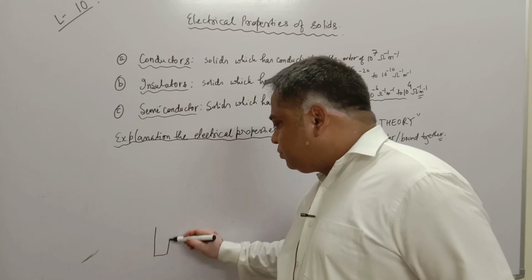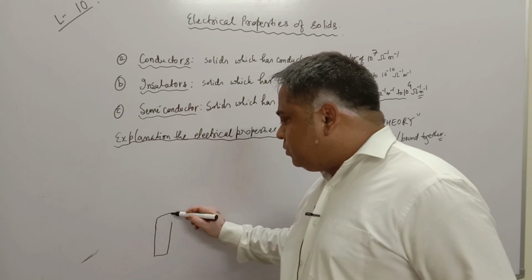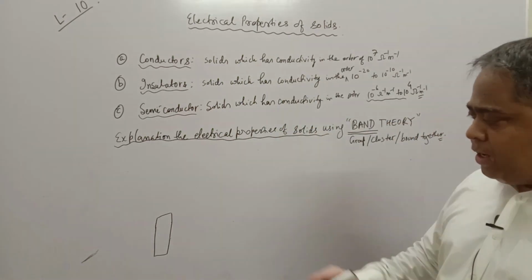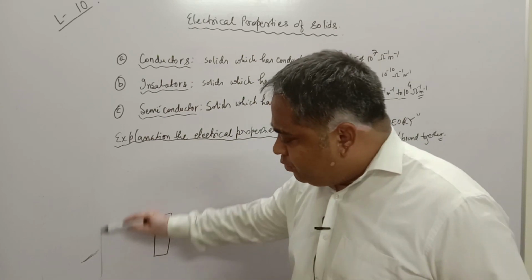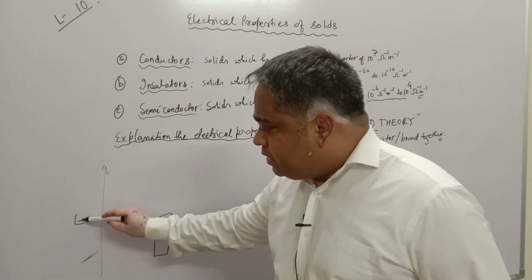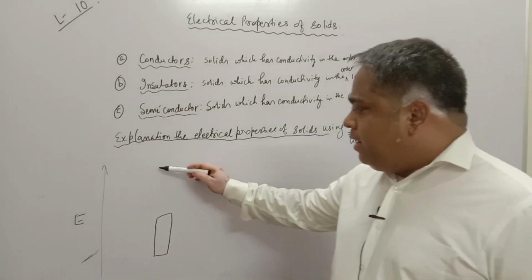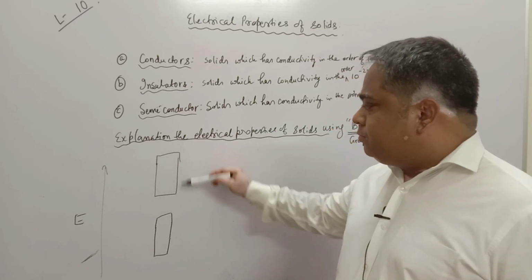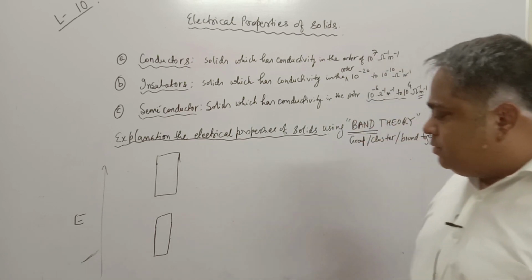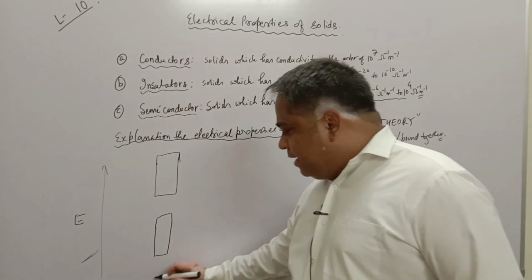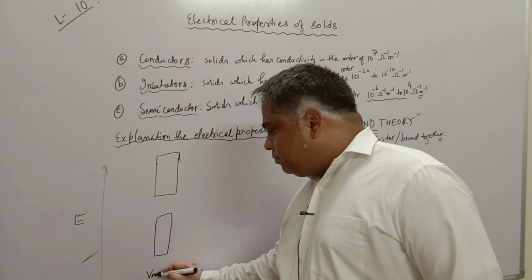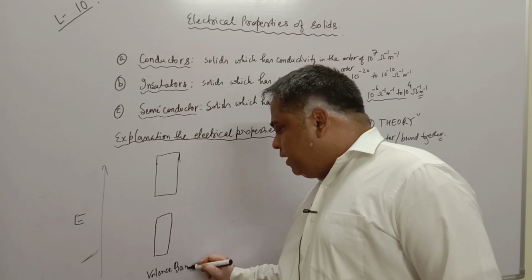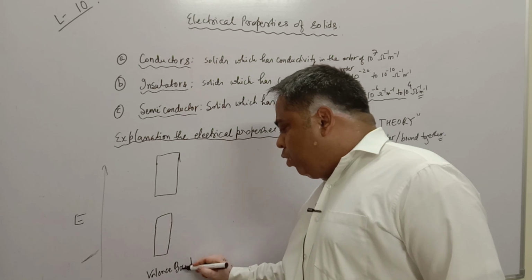So this is a lower energy state, a lower band of orbitals. This is the energy level, and an empty band of orbitals. This is the valence band. Please do not understand this as bond. This is band.